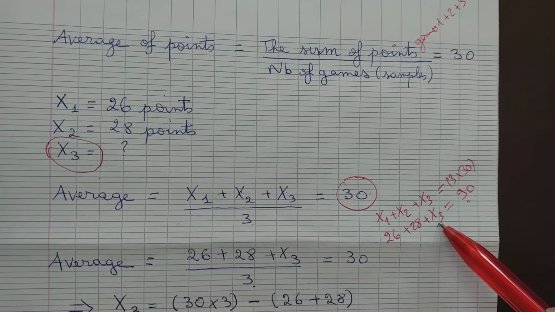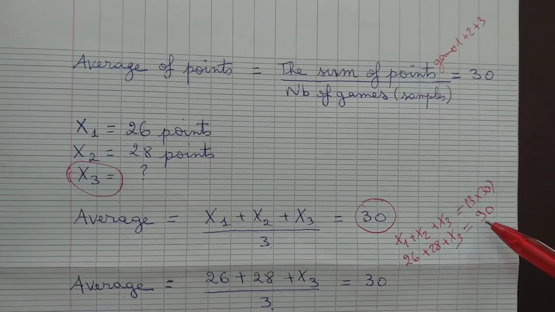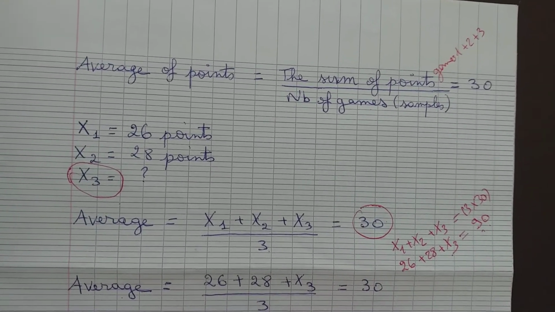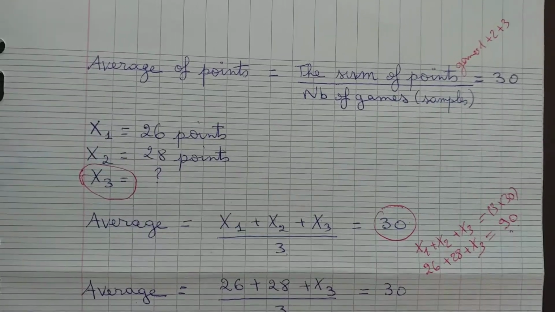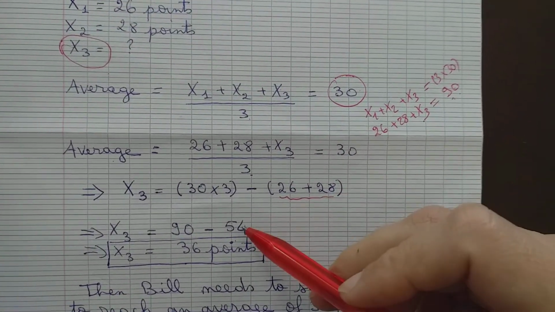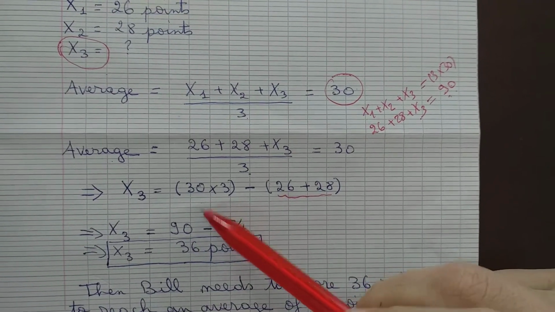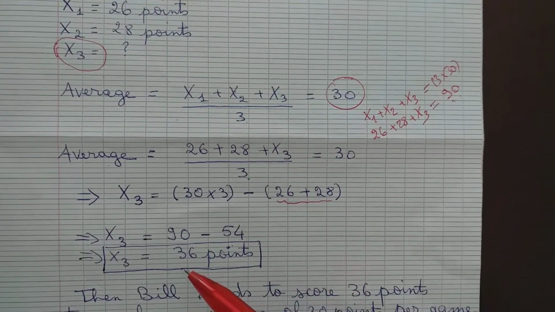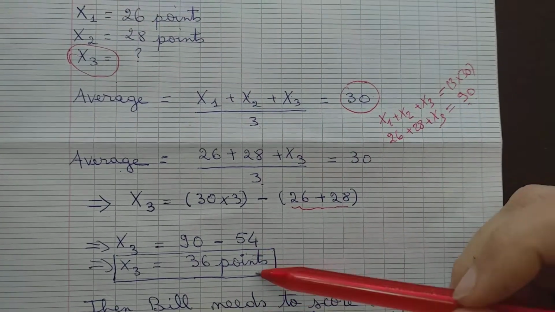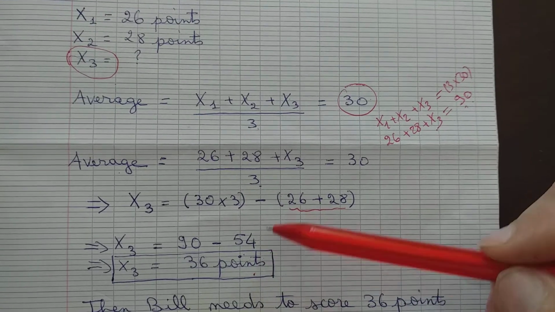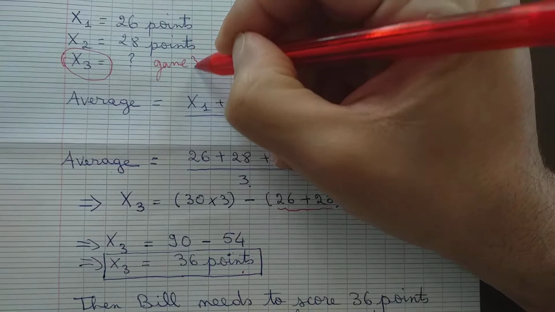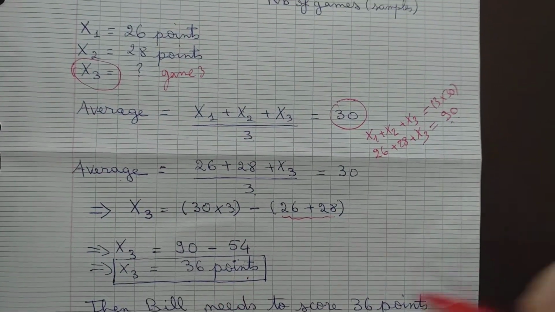So x3 will be 90 minus 26 and minus 28. Here 26 plus 28 will give us 54. So 90 minus 54 will give 36 points. So Bill needs to score 36 points in game number 3 to reach the average of 30 points.